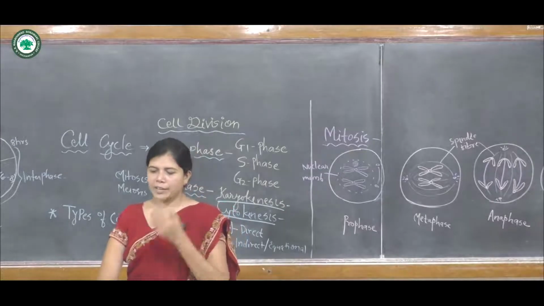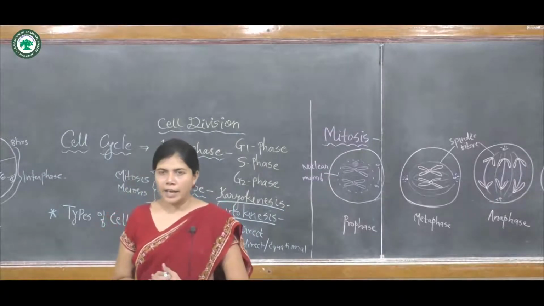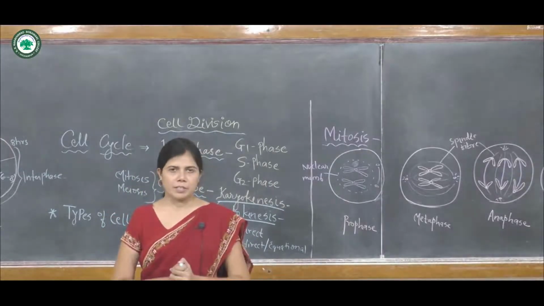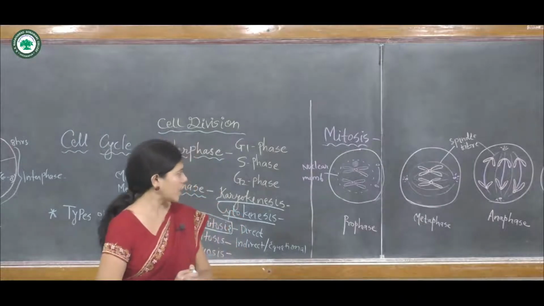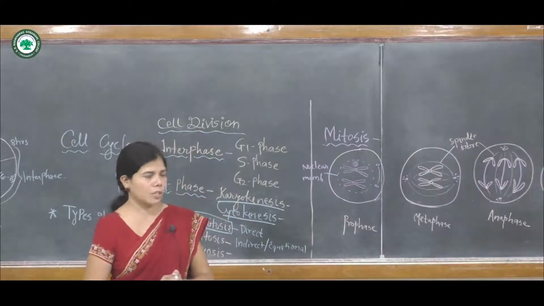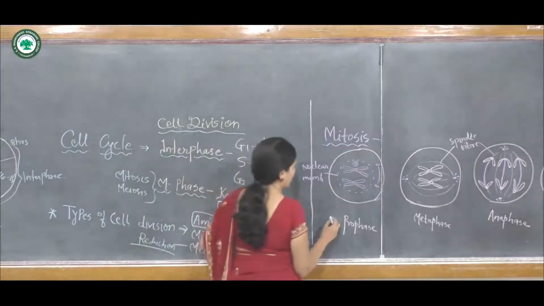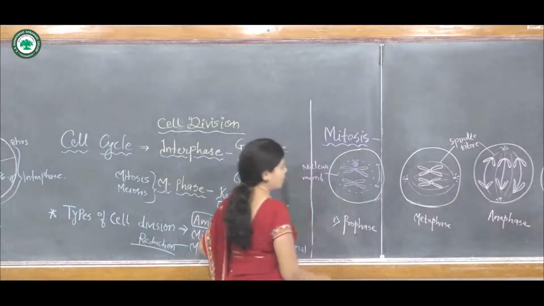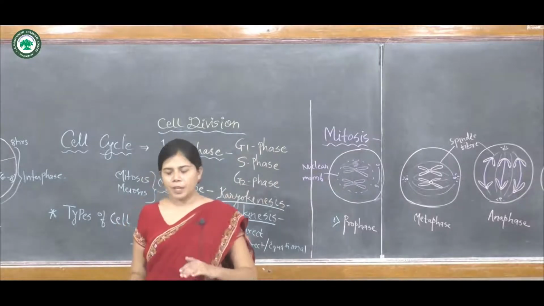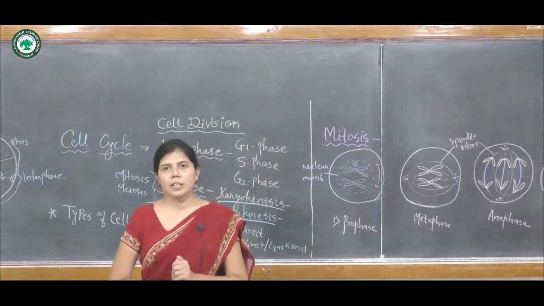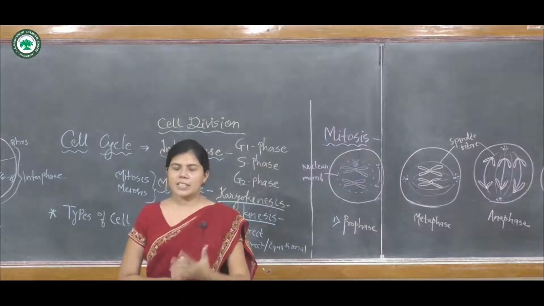Karyokinesis is divided into four subphases. The first one is prophase. In prophase, the chromatin network is condensed.